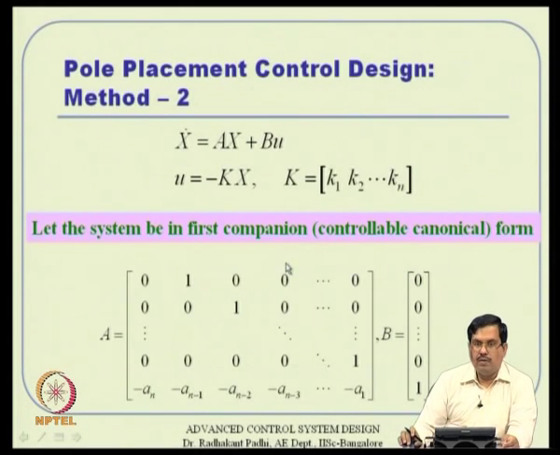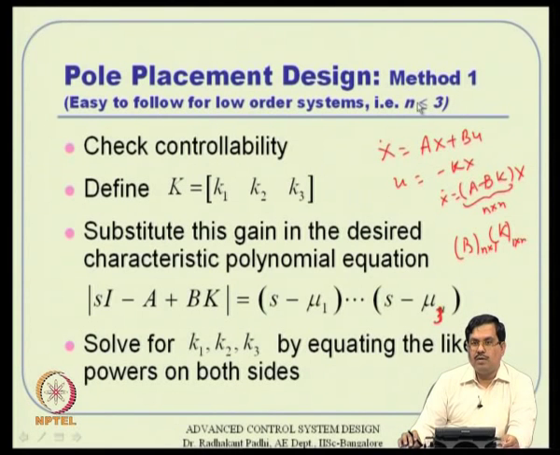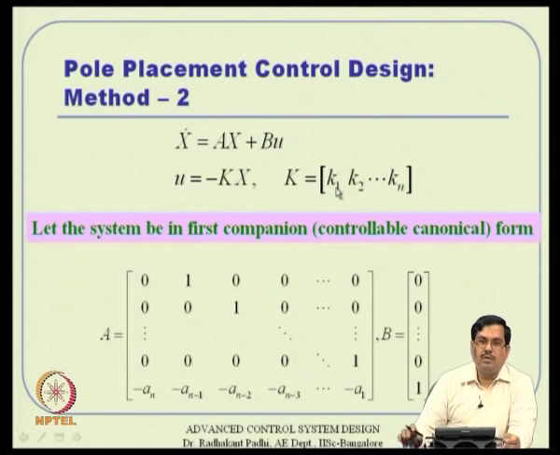Now, method 2. Method 1 is in general okay for n equal to 1, 2, 3. But if it is more than 3, like 4, 5 and so on, it becomes very cumbersome to do that manually, and even if you are able to write the coefficient equations manually, then probably you need to do symbolic computation anyway or maybe numerical methods. So, this is not a very neat way to design a pole placement controller for higher order systems. So, obviously people have thought about how to circumvent that by various alternative approaches. So, let us study method 2, which is a little more general.